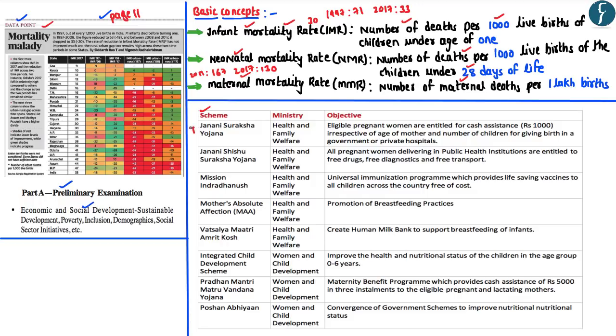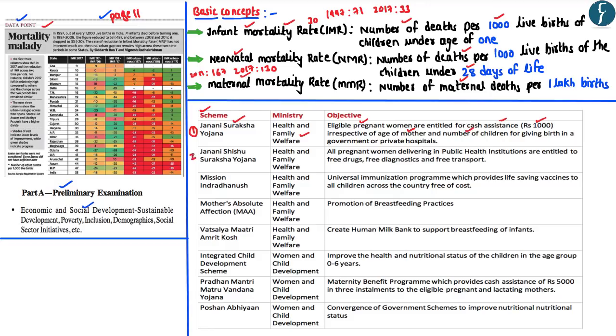The first and foremost initiative of the government is the Janani Suraksha Yojana. Now this particular scheme has been launched by the Ministry of Health and Family Welfare in order to promote the institutional deliveries in the government hospitals as well as the private hospitals. So under the Janani Suraksha Yojana, eligible pregnant women, that is the pregnant women belonging to BPL section as well as the scheduled caste and scheduled tribe, are given cash assistance of ₹1000. And this particular cash assistance is given irrespective of the age of mother as well as the number of children.